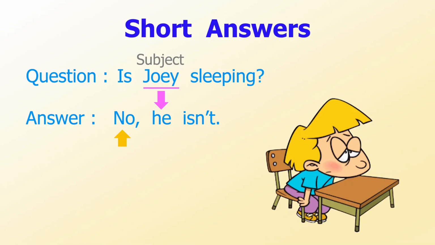In this case, the answer is no, so we also use the verb to be in the negative form. Note that you can answer no, he's not, as well.